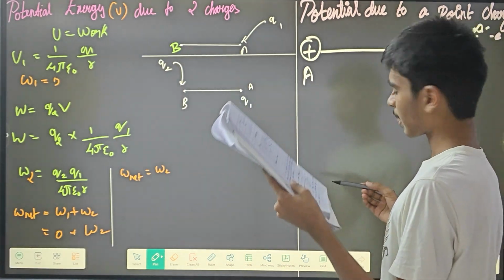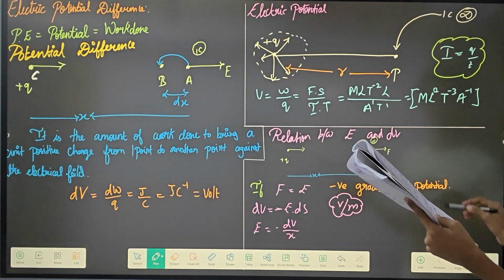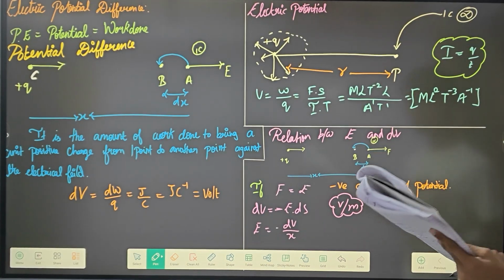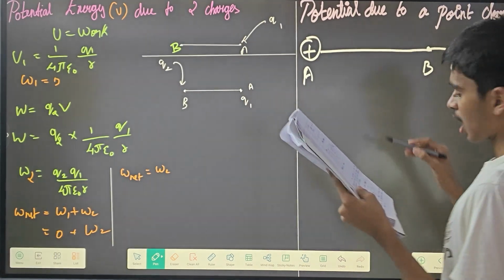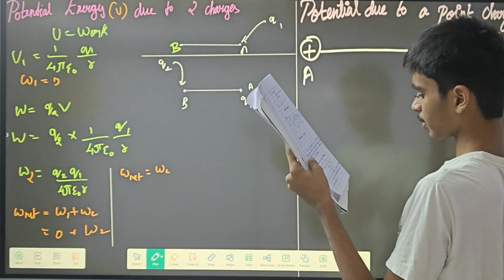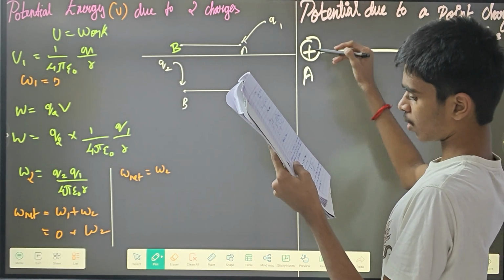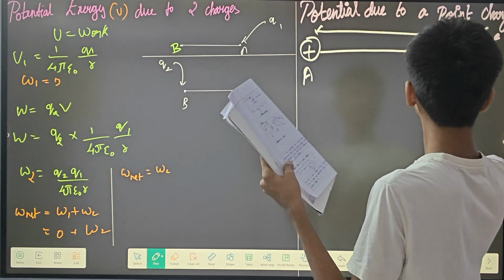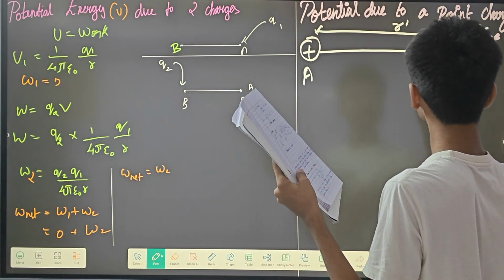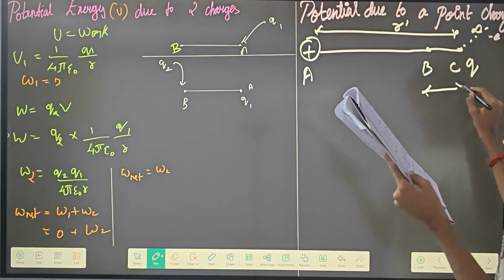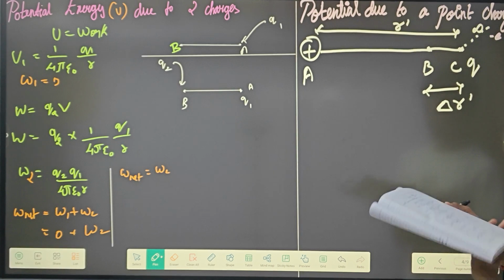Now, the same diagram. Let the total distance from here to here be r dash, and the distance from point B to point C be delta r dash.